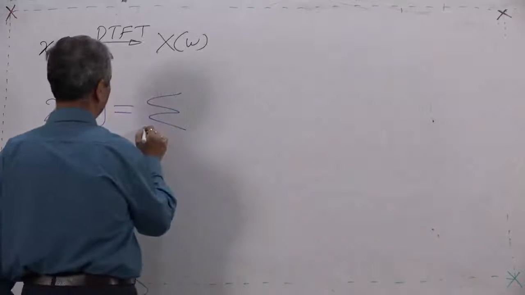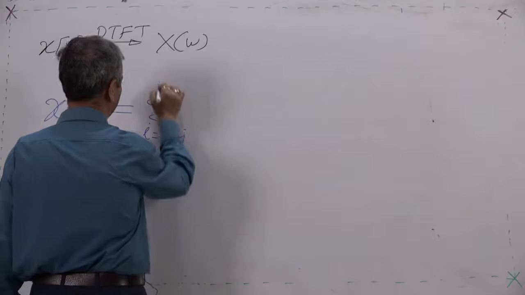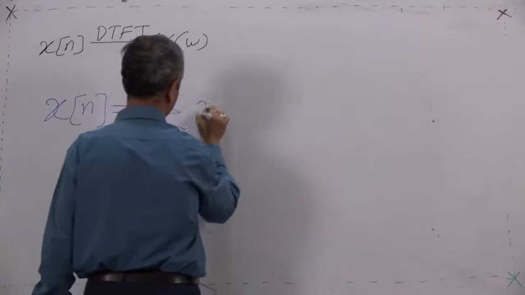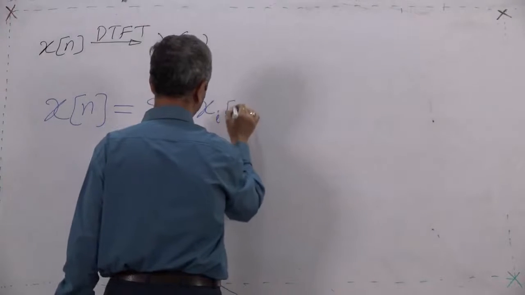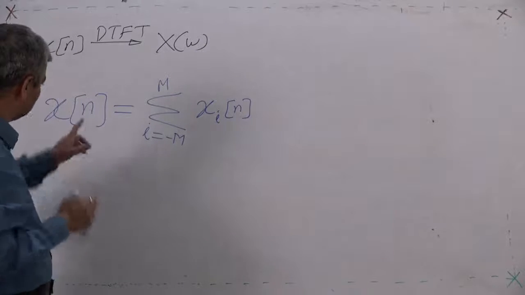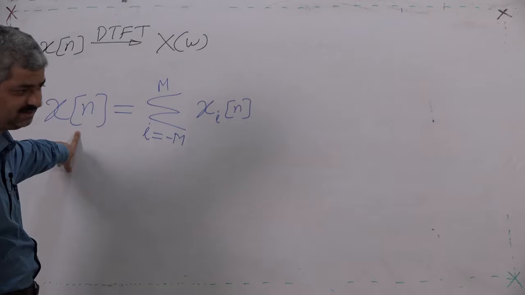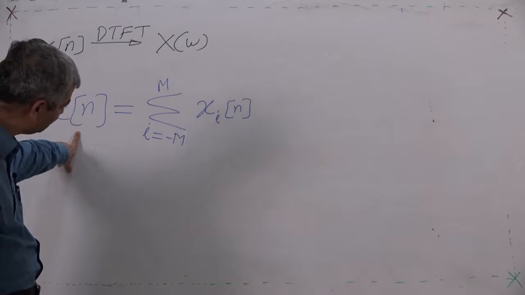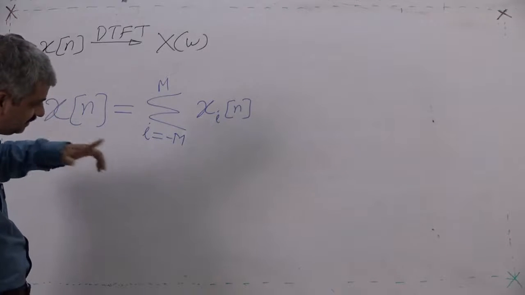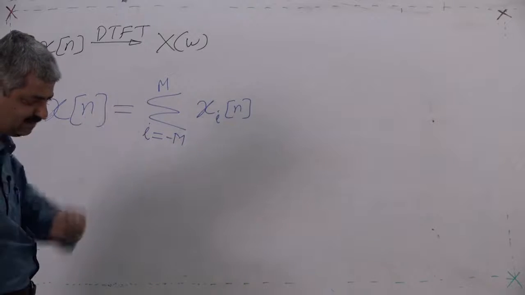So, for i, an index from minus M to M. So, I am assuming that the given sequence x[n], which is anything as you please, is like the police expecting the person to be there in the random sample.